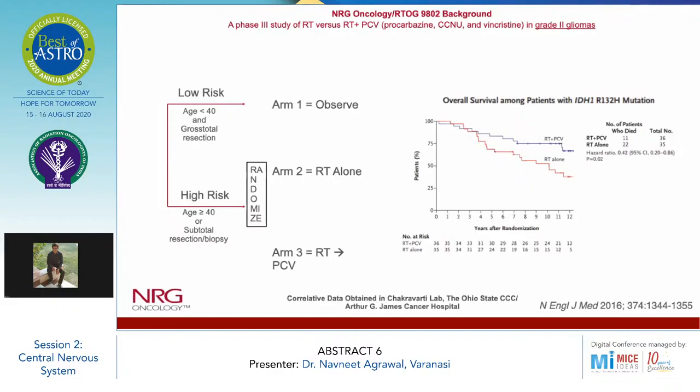So the overall survival among patients with IDH1 R132H mutation, in the RT plus PCV arm, 11 patients died, while in the RT alone arm, 22 patients had died, which was statistically significant.